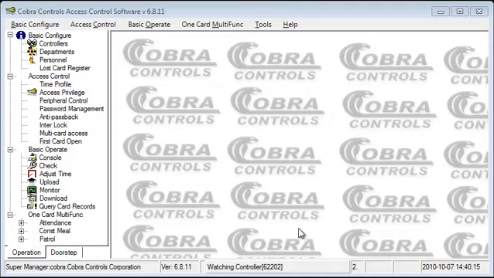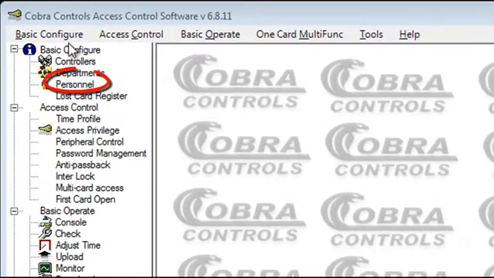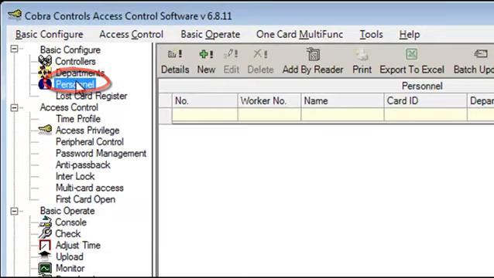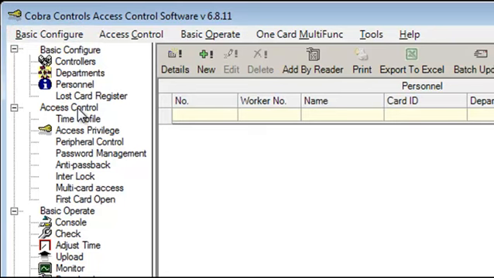First, what you're going to want to do is on the left-hand side of the screen, under Basic Configure, select Personnel. Just so you know, the software refers to users as personnel. Another way to navigate to this screen is up in the top left-hand corner. Under Basic Configure, you can select Personnel from the drop-down menu.